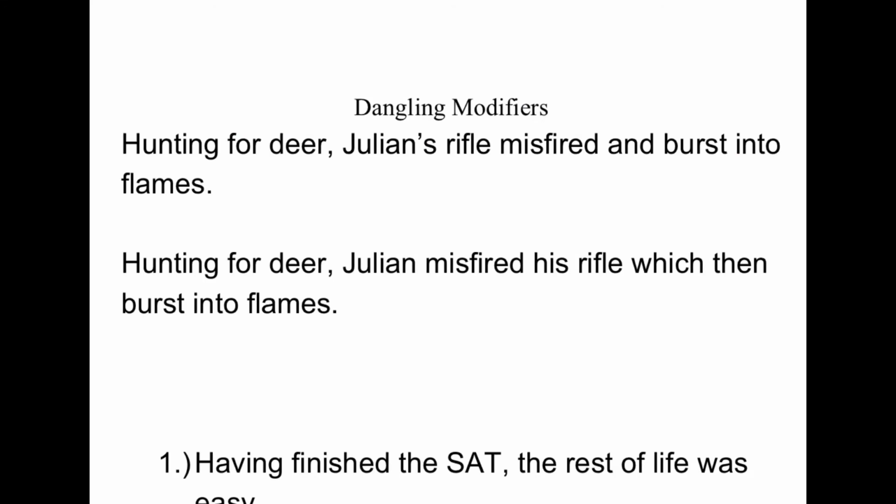Next up, dangling modifiers and how to fix them. So a modifier at the beginning of a sentence with a comma right after has to describe the very first noun in the sentence. So the problem here is that you're literally saying that the rifle is hunting for deer, which is not true. We need Julian to be the noun right after the comma, so that way this modifier is describing Julian.